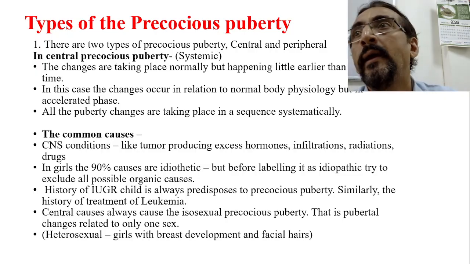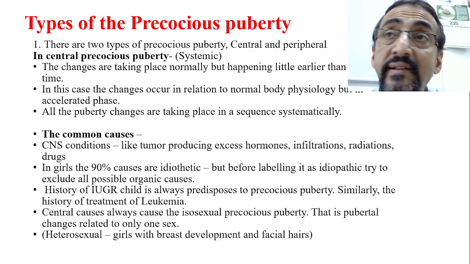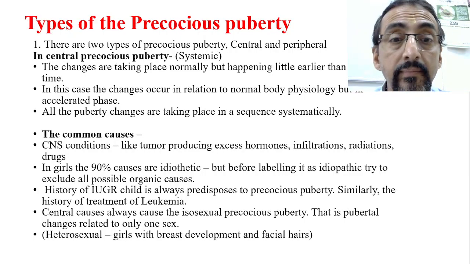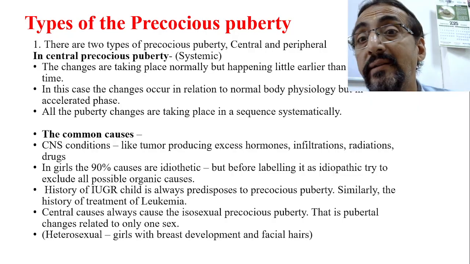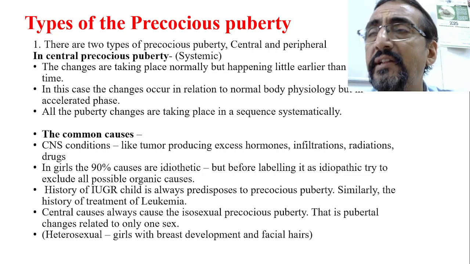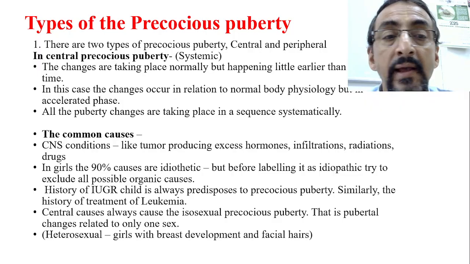Now, suppose the child is IUGR, though normally born. Then there is always a chance of getting precocious puberty. This is one of the triggering factors; it predisposes to precocious puberty if the child is IUGR.